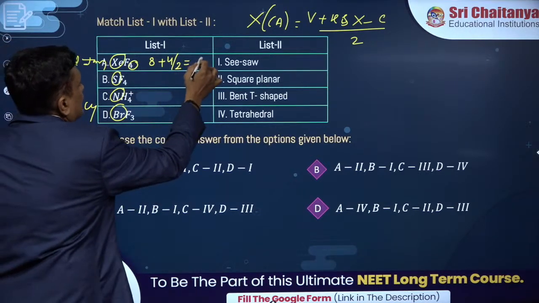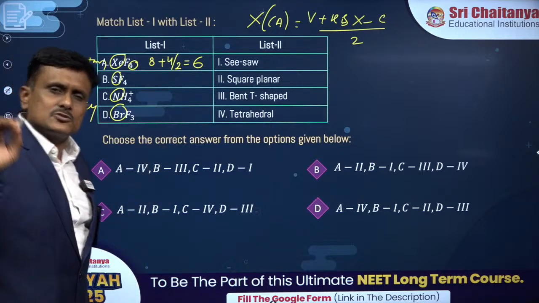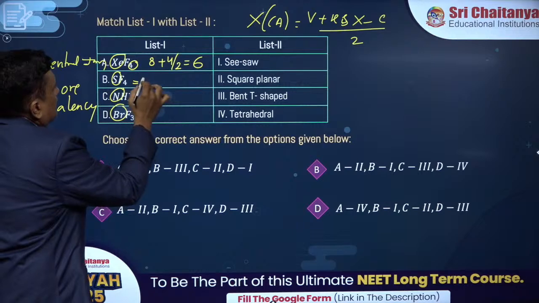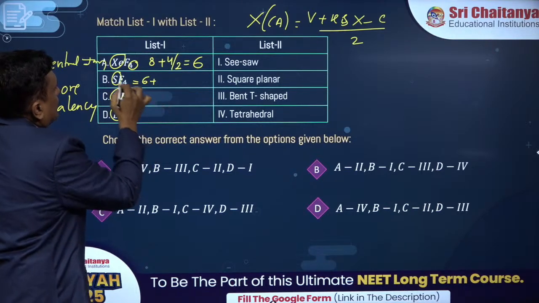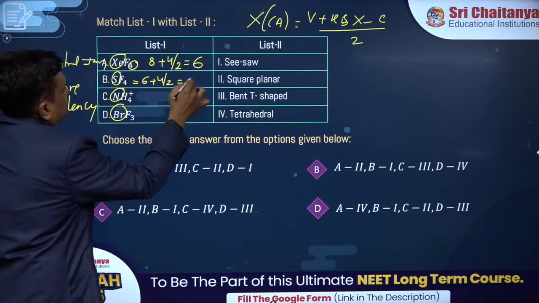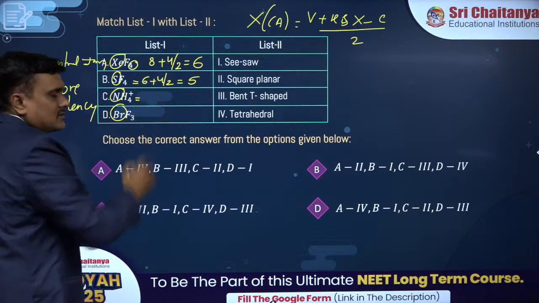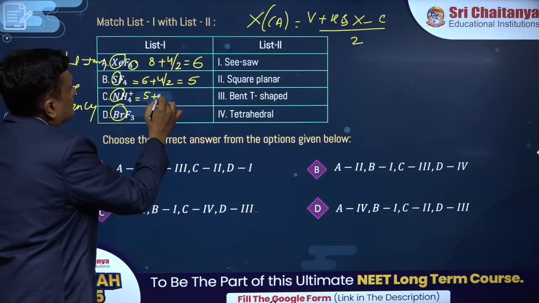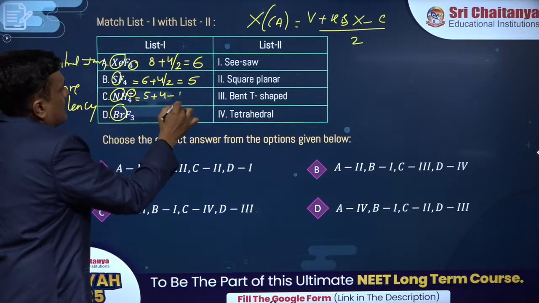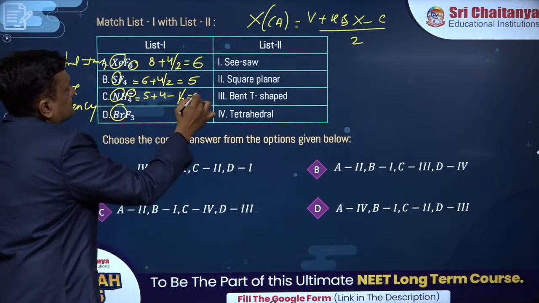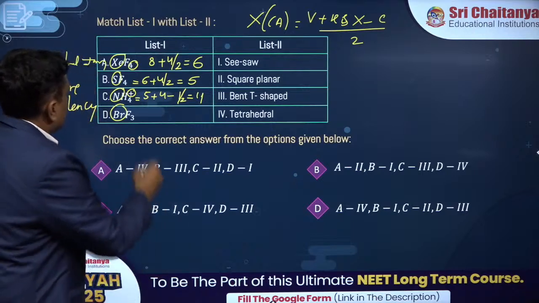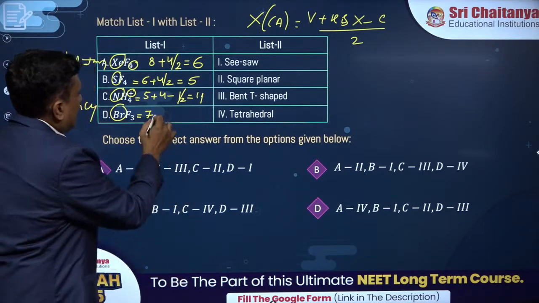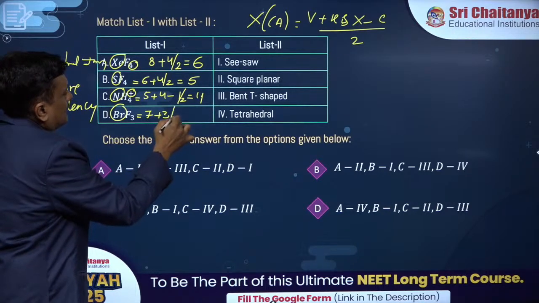Because this formula will be helpful in predicting the hybridization, geometry, everything, believe me. This sulfur: valence electrons are 6, plus halogens attached are 4, divided by 2. Nitrogen: valence electrons, you know that it belongs to 5th group, plus hydrogens attached, you can see, minus charge is there, divided by 2, which is equal to 4. This is bromine: valence electrons are group number 7, plus halogens attached to it are 3, divided by 2, 5.